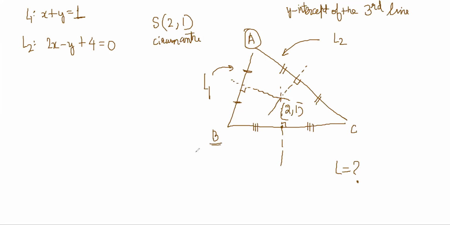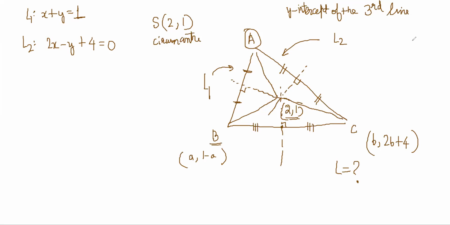So B can be written as a comma 1 minus a, and C can be written as, then it becomes 2a plus 4 is equal to y, right? For B, you have to take a new variable, you cannot use the same variable. So it can be b comma 2b plus 4, right? So now we know the point which is the circumcenter, right? So one way is obvious, which is this distance is equal to this distance is equal to this distance, right? We can use the distance formula.